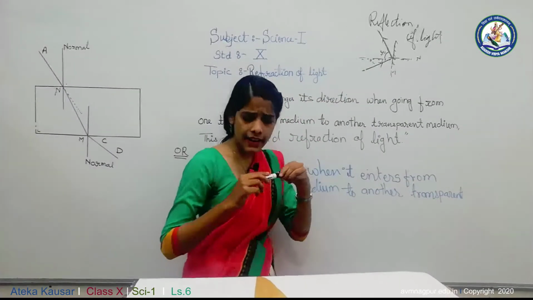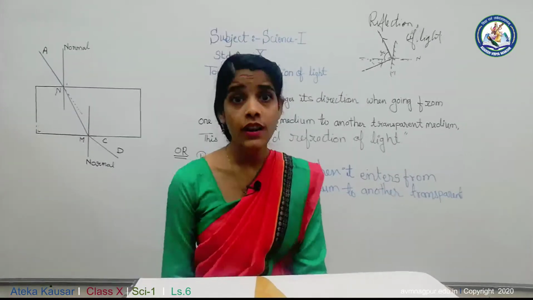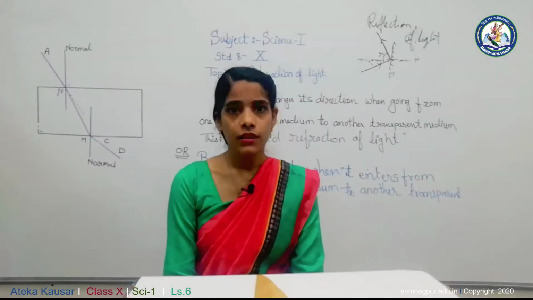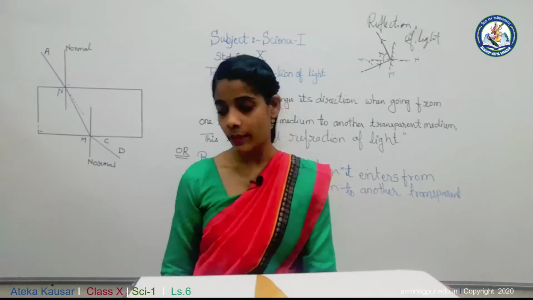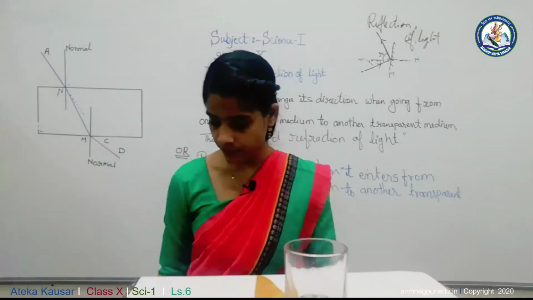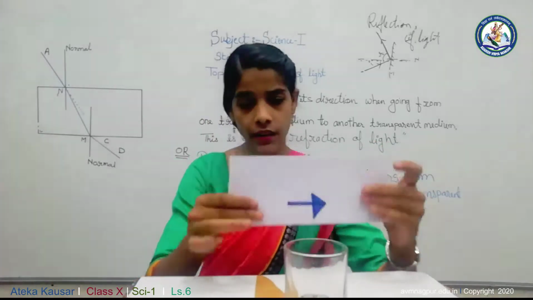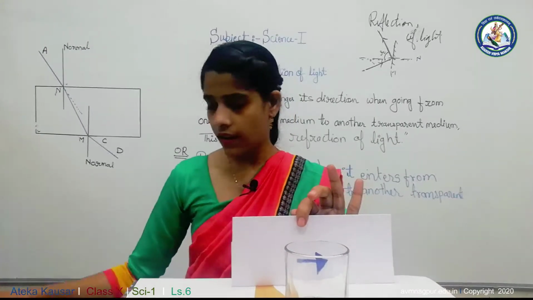But is there another method to reverse the direction of the arrow? Yes, we can do this also by using some magical liquid or magical solution. Suppose I place this glass here and behind it I place this paper.